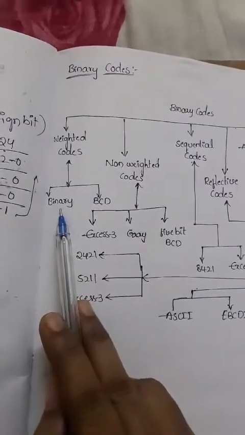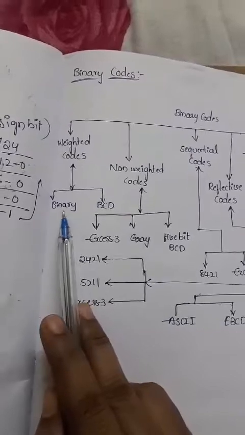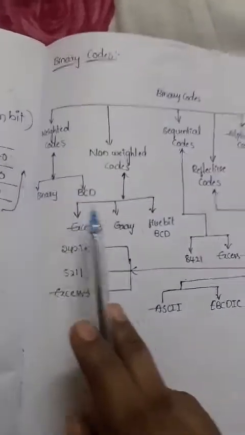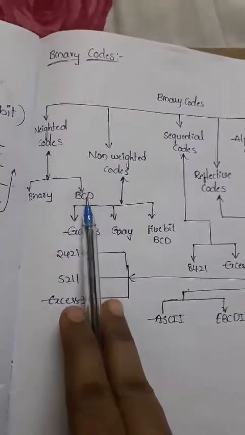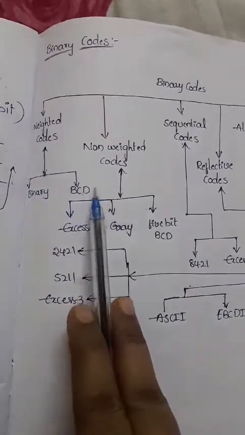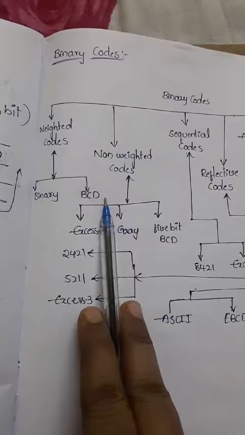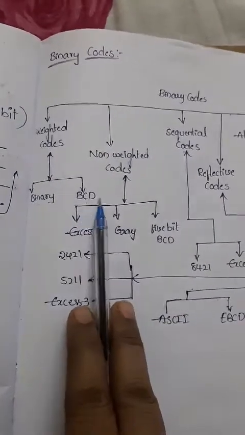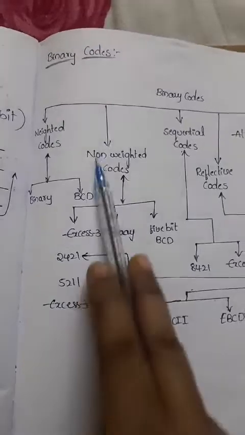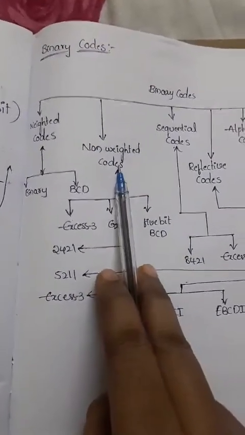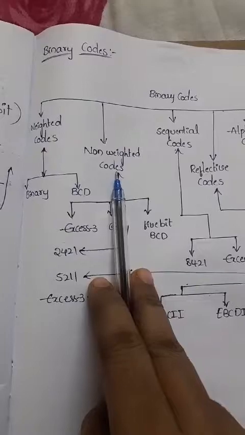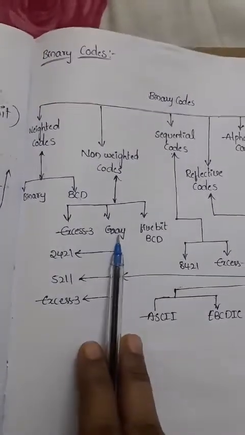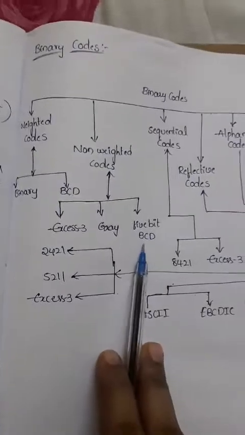Binary is nothing but zeros and ones, and the base of binary is 2. You already know how to write binary information. Coming to BCD, BCD is nothing but binary coded decimal, which we already discussed. Coming to non-weighted codes, these are again classified into three types: XS3 code, Gray code, and 5-bit BCD code.